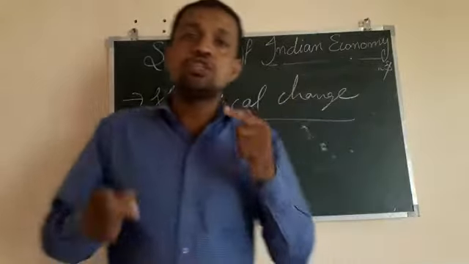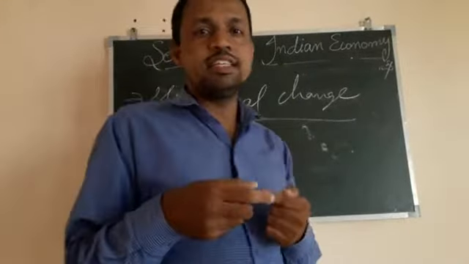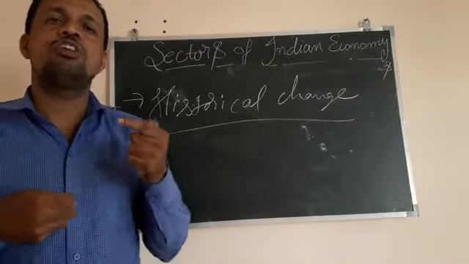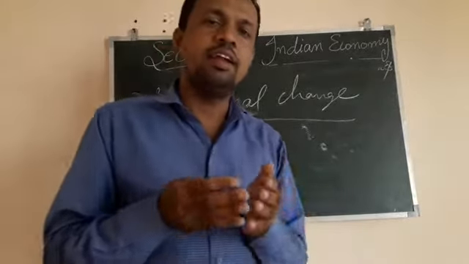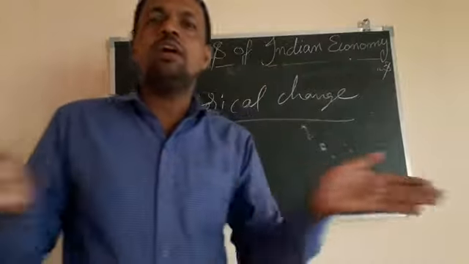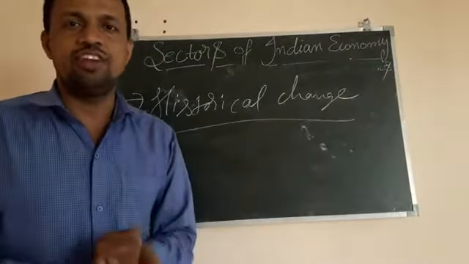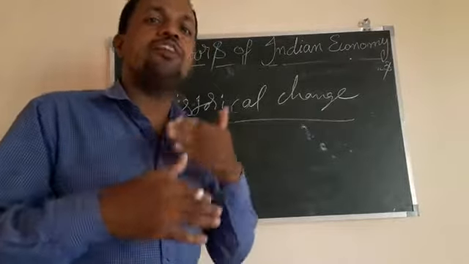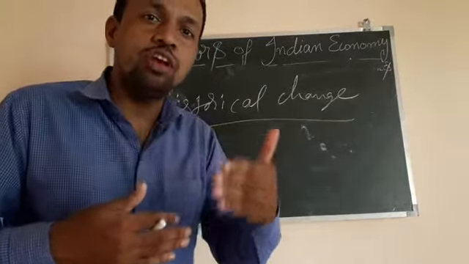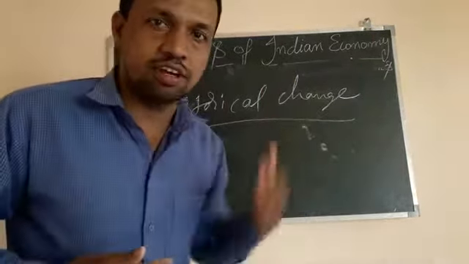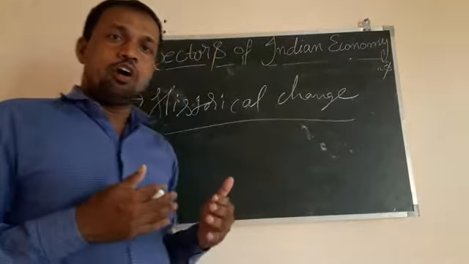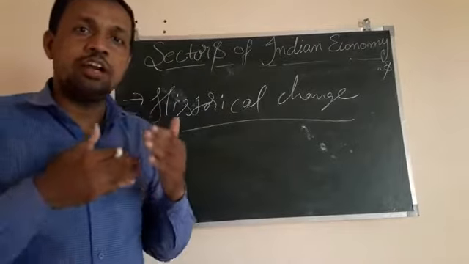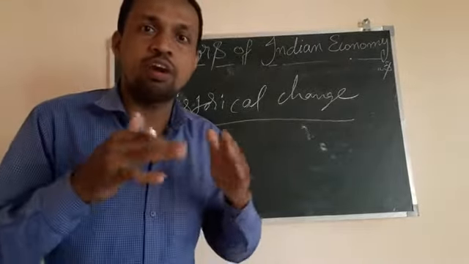So what happened? Slowly in these countries, the industrial revolution started. You may know the first industrial revolution took place in England. Later it spread to other continents and countries. So from agriculture, slowly they started shifting towards the industrial sector. They saw that the agriculture sector started getting mechanized and modernized.